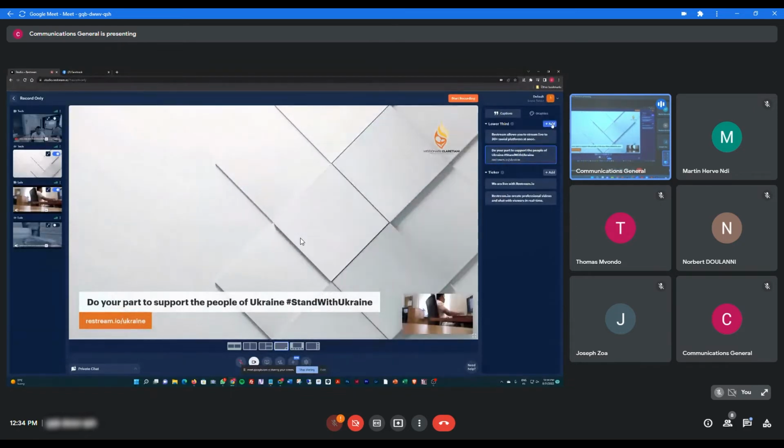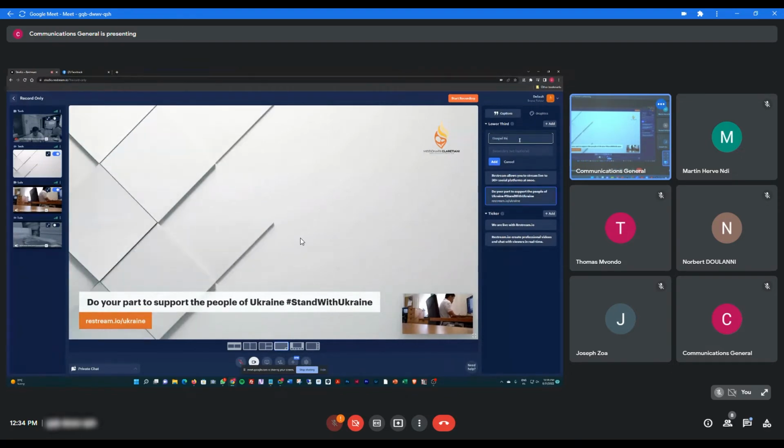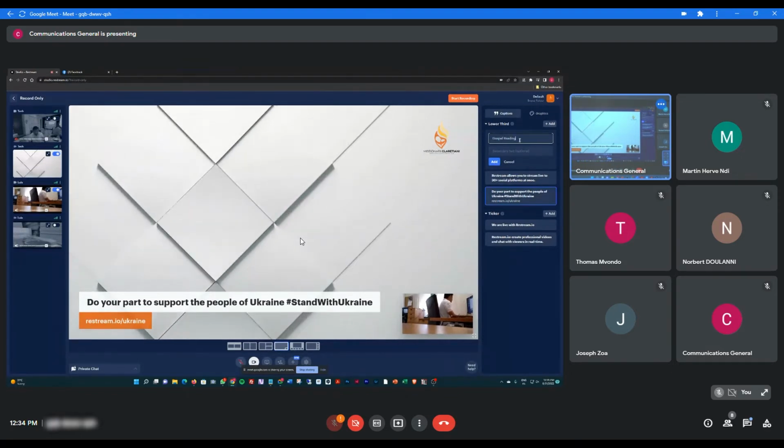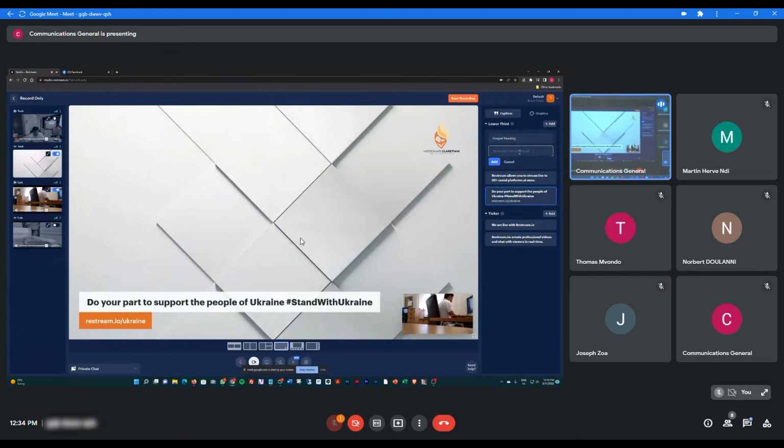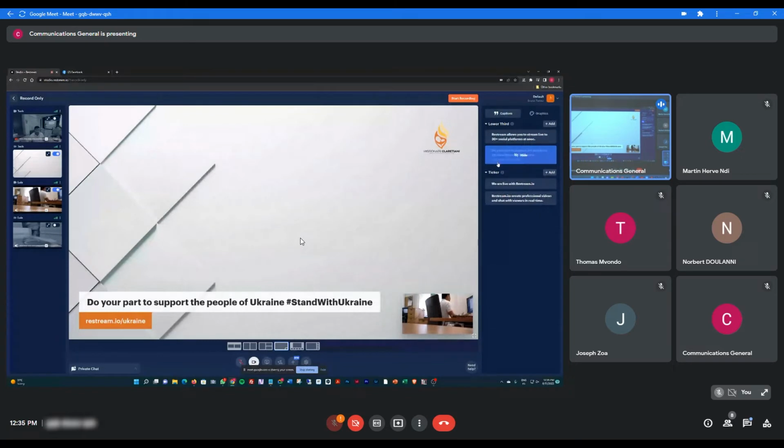In order to add, just click add. For example, if it's a Mass, you say Gospel reading, and then you put the text here, for example, Matthew 15:23 to 28, and then you click add.